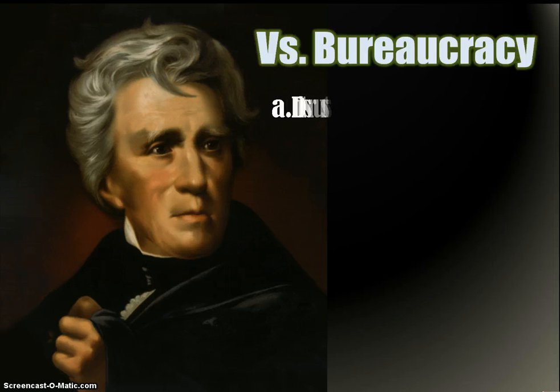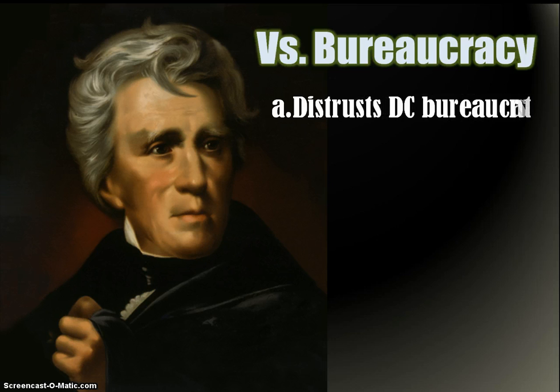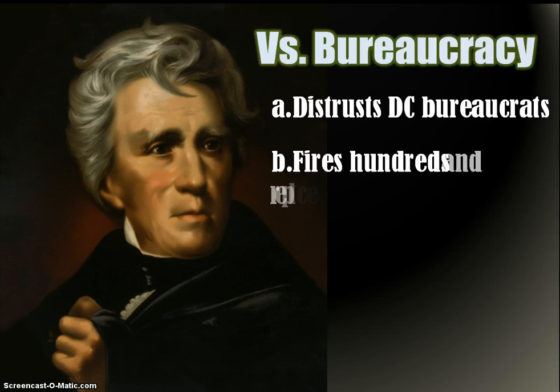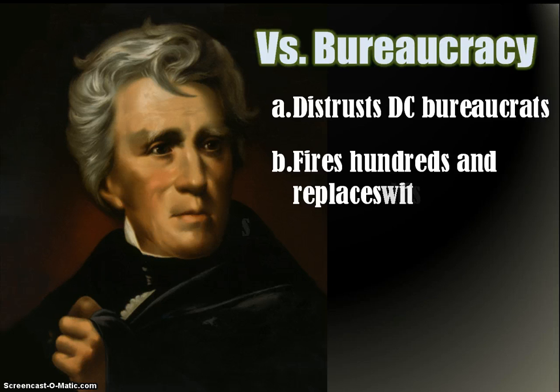All right, so against the bureaucracy, remember that Jackson does not trust the establishment. He doesn't trust the people in DC. He doesn't trust the bank. He is going to have a lot of trust issues. So, against the bureaucracy or the established people who are in DC and elected office, he's going to fire most of them. Okay? Like, you've got to go.